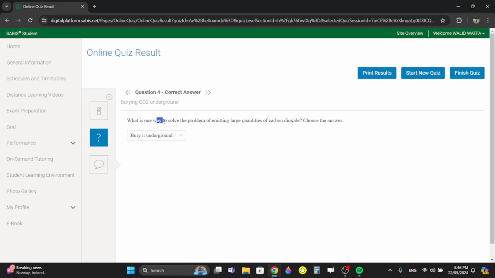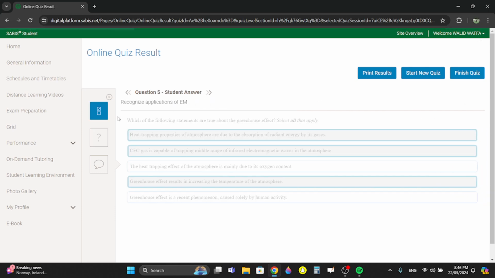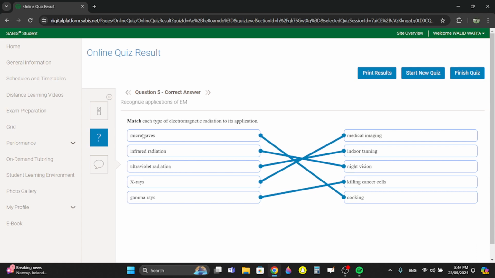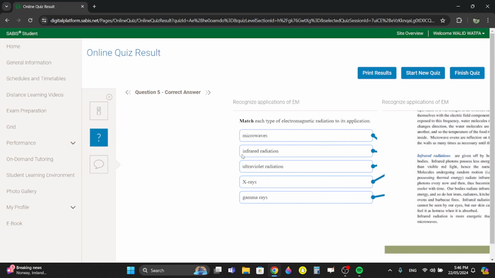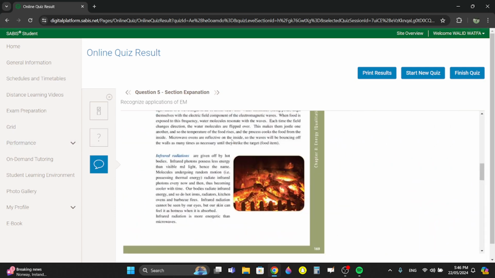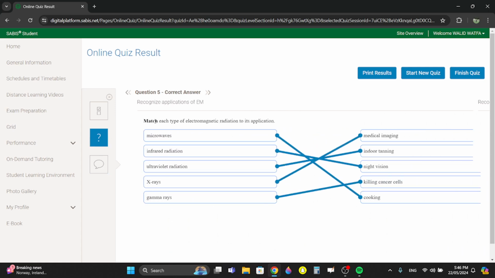Question 4. What is one way to solve the problem of carbon dioxide? You can just bury it underground. That's it. It was in the book. Now you match them. All of them, by the way, are in the book as well. This is only one function of each one. In the book, there's more than one function for each one.